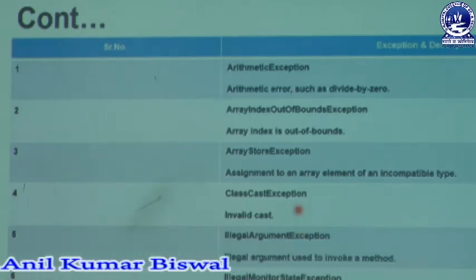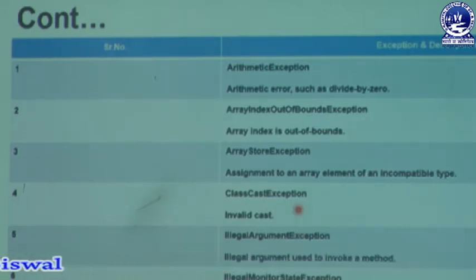That means whenever you are using any type of other classes that is not related to a specific type of class, in that case we are getting an invalid cast exception. Then the fifth type of exception is known as the illegal argument exception.